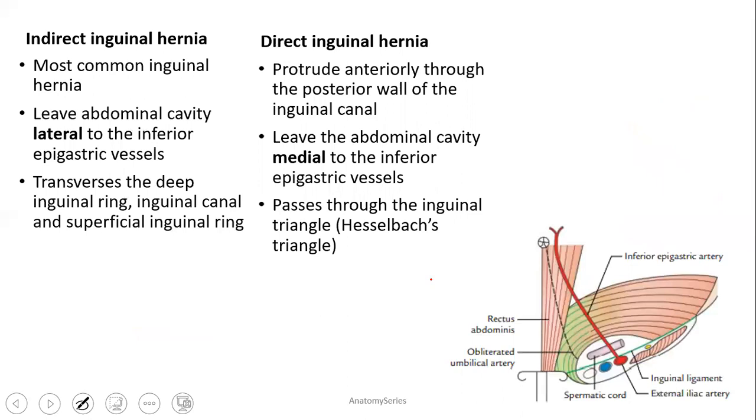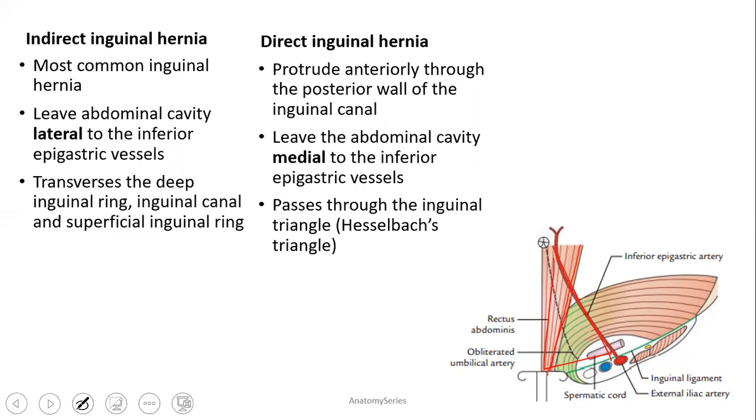Difference between indirect and direct: we know that it leaves the abdominal cavity, we said, lateral to the vessels, or medial to the vessels. Indirect goes through the deep inguinal ring, inguinal canal, and then the superficial inguinal ring, and direct goes through the Hesselbach triangle. Indirect is most common as compared to direct. This is just to show you the Hesselbach triangle.